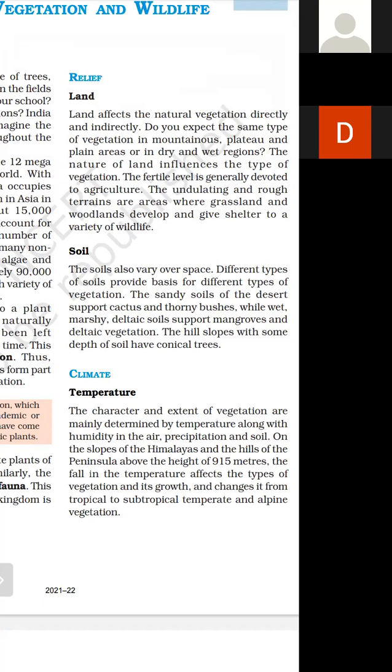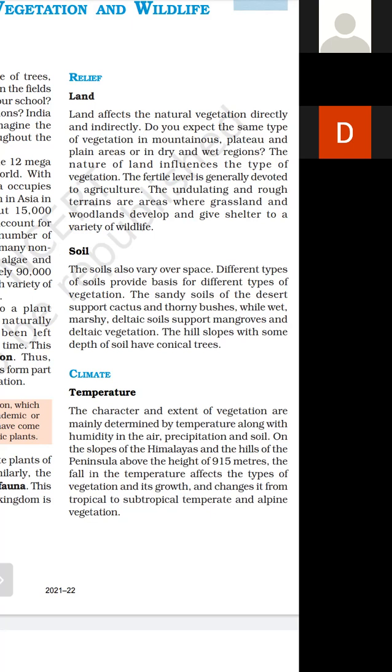Now, on the slopes of the Himalaya and hills of the peninsula above a height of 915 meters, the fall in the temperature affects the types of vegetation. Fall of temperature. जितना temperature नीचे गिरेगा, ठंड उतनी बढ़ती जाएगी. Right now, it is November, December month. If you go to Kashmir and other Shimla region and Himachal Pradesh, you will find that snowfall is absolutely everywhere. Absolutely white snow, a white blanket due to the snowfall. The fall in the temperature affects the types of vegetation and its growth.